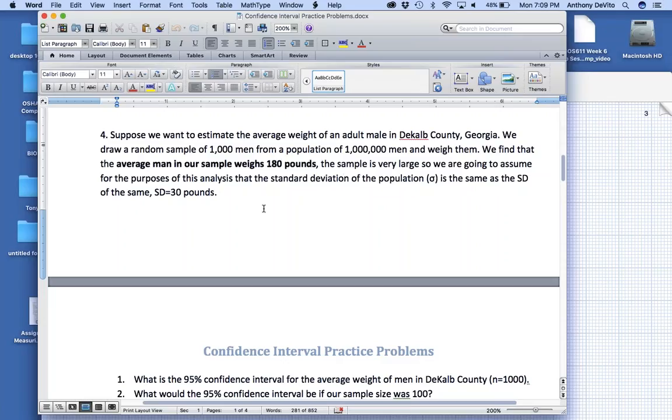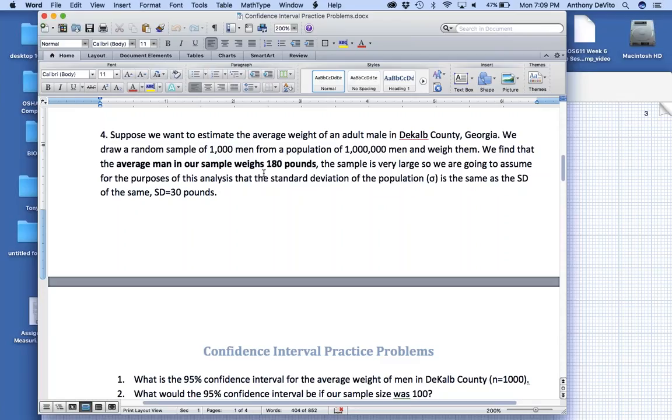We draw a random sample of 1,000 men from a population of 1,000,000 men and weigh them. We find that the average man in our sample weighs 180 pounds. The sample is very large. We're going to assume for the purposes of analysis that the standard deviation of the population, sigma, is the same as the standard deviation of this sample, which was 30 pounds. That's something that Levi told us was okay. Very large sample size, over 300.